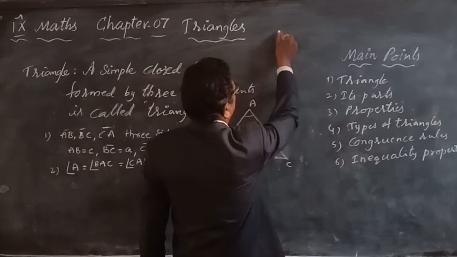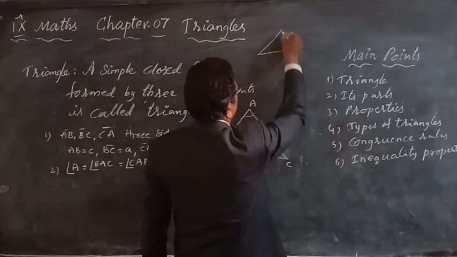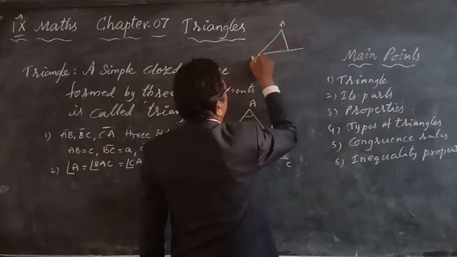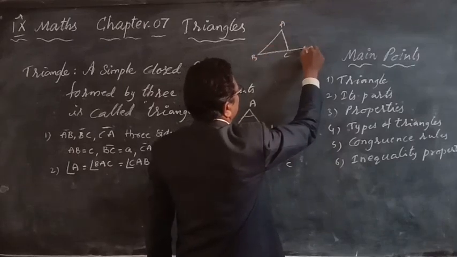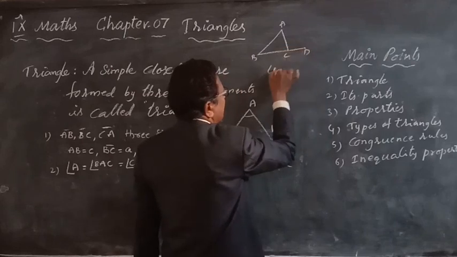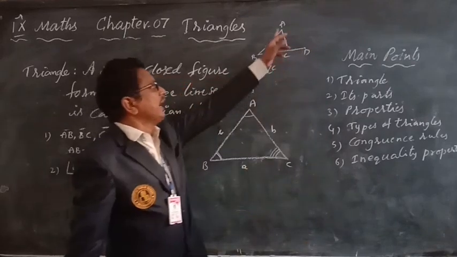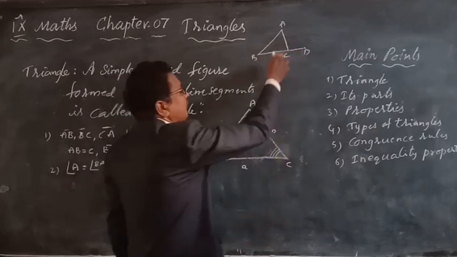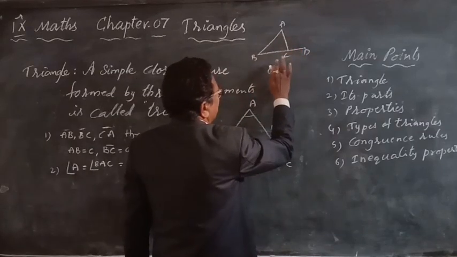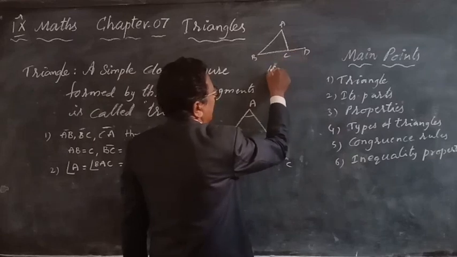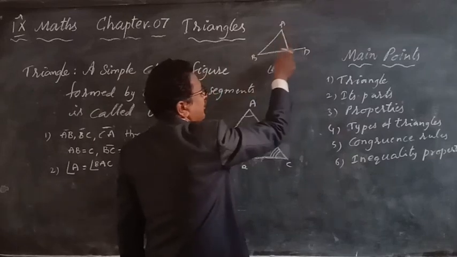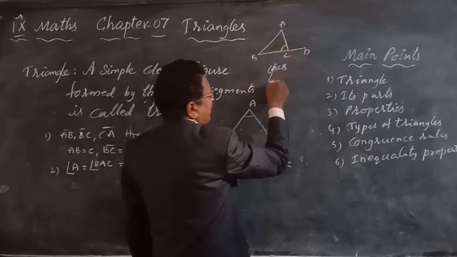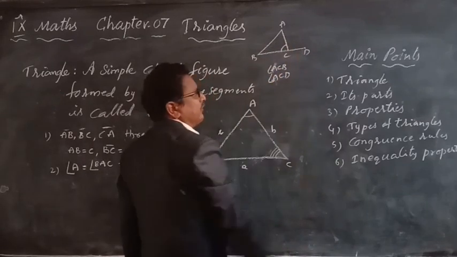Sometimes, suppose here A, B, C, and here D is there. Here angle C, how can we show it? Angle C on this side, right in the middle, we write angle ACB, which means angle C. Here this is the angle ACD, this side.